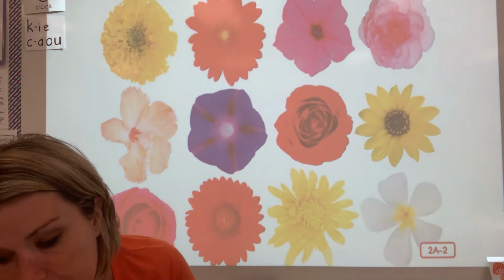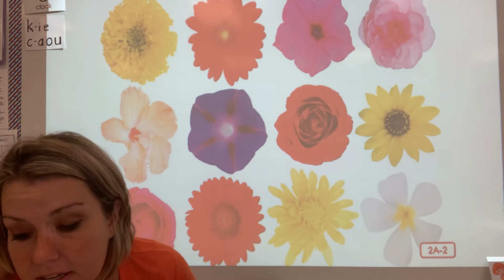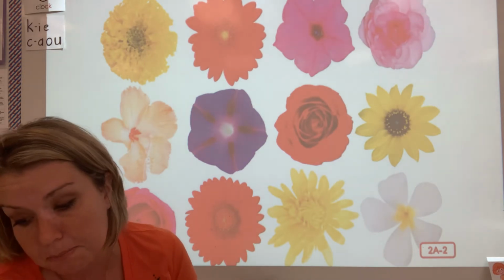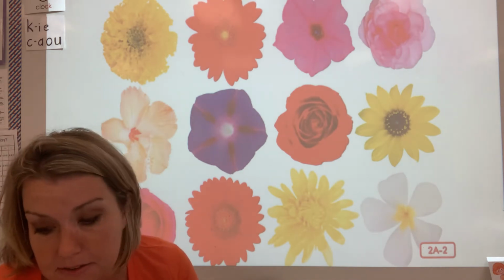Even though most plants have the same basic parts, roots, stem, leaves, flowers, and seeds, these parts may look different on different kinds of plants. These beautiful flowers are made from many different kinds of plants.